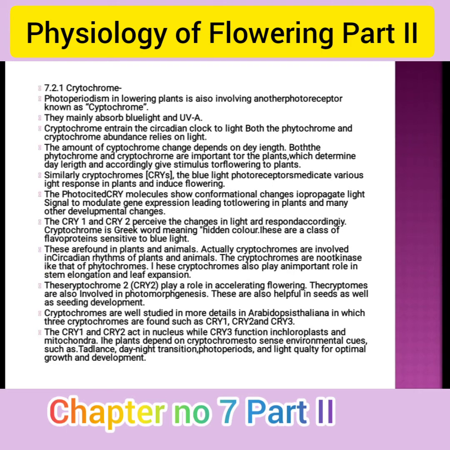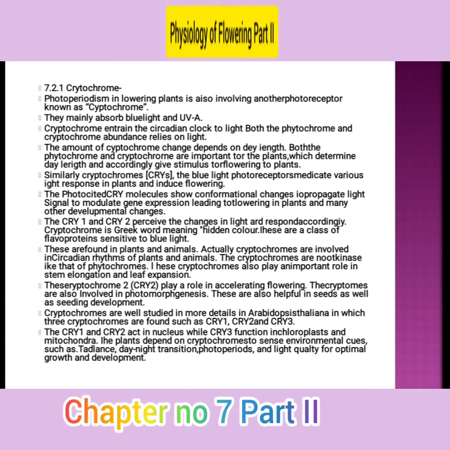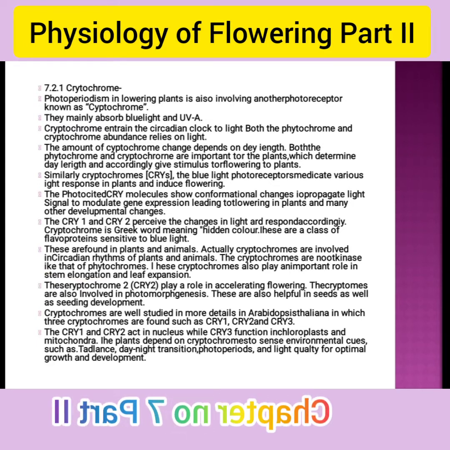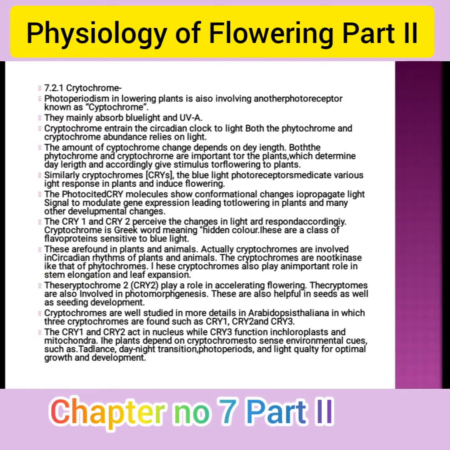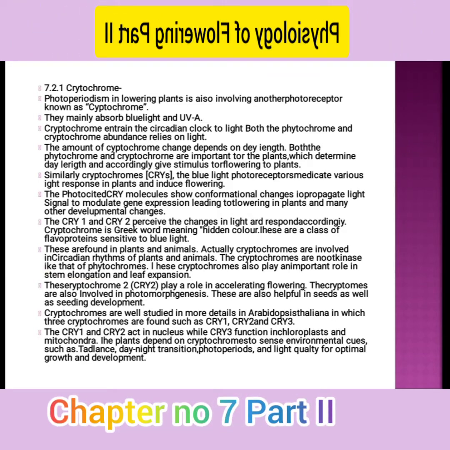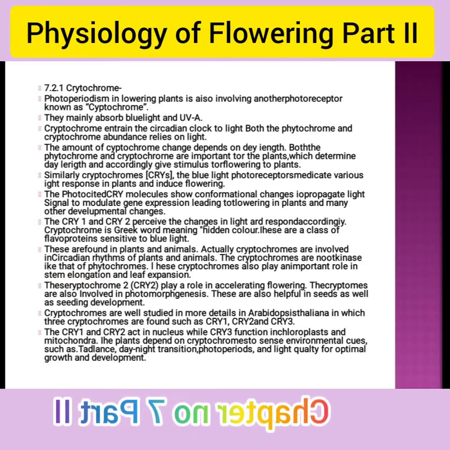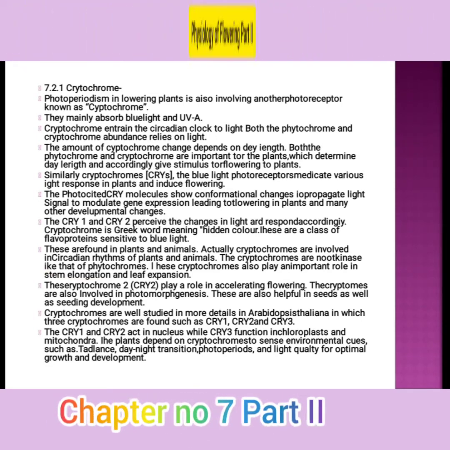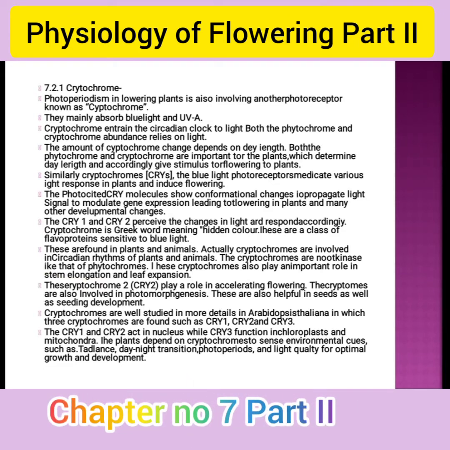Similarly, cryptochromes are blue light photoreceptors which mediate various light responses in a plant and induce flowering. The photoexcited cryptochromes show conformational changes to propagate the light signal and modulate gene expression, leading to flowering in plants and many other developmental changes. Cryptochrome 1 and cryptochrome 2 pursue light changes and respond accordingly. Cryptochrome in Greek means hidden color.